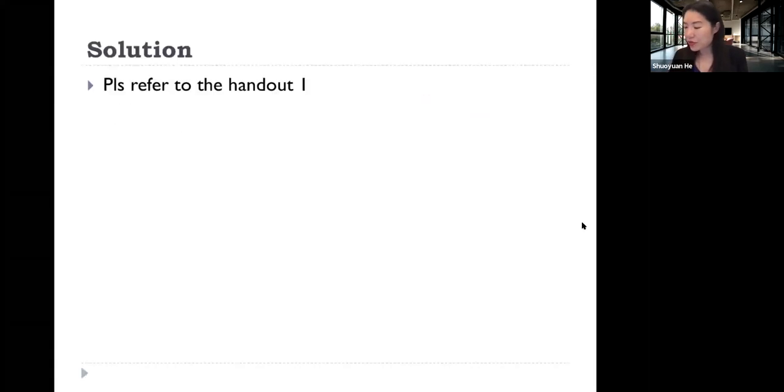So for the solution, please refer to handout 1. I'm going to post it on Island. And this is what I wanted to talk about regarding the situation when dissolution takes place and there's only one surviving firm. And then we are going to look at the other situation when there's no dissolution and both firms survive.